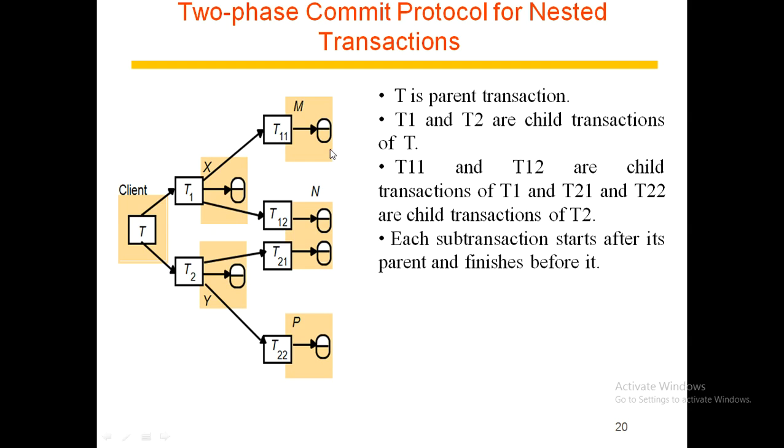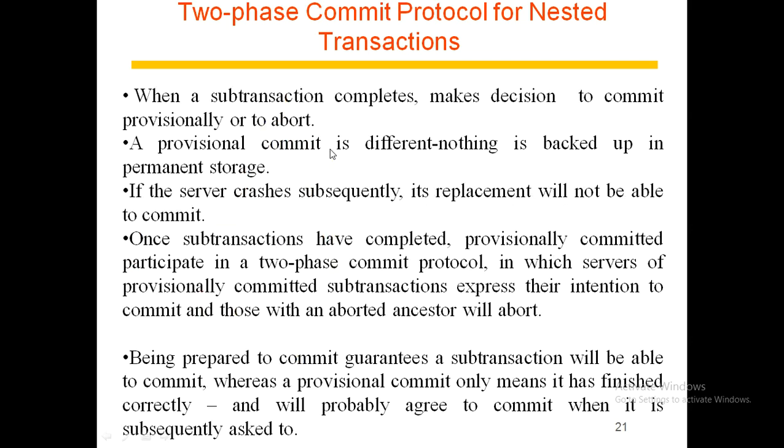When a sub-transaction completes, it makes an independent decision either to commit provisionally or to abort. A provisional commit is different from being prepared to commit. Nothing is backed up in permanent storage. If the server crashes subsequently, its replacement will not be able to commit.